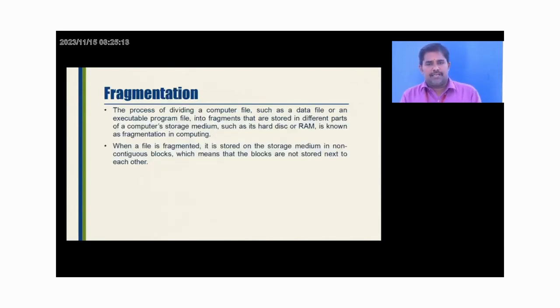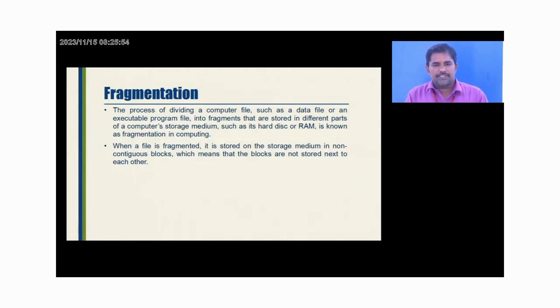Another relevant topic is fragmentation. The process of dividing a computer file, such as a data file or an executable program file, into fragments that are stored in different parts of a computer storage medium, such as the hard disk or RAM, is known as fragmentation in computing. When we say a file is fragmented, it is stored on the storage medium in non-contiguous blocks, which means that the blocks are not stored next to each other. So it is not stored in a continuous manner. Whenever there is free space, it will be used.